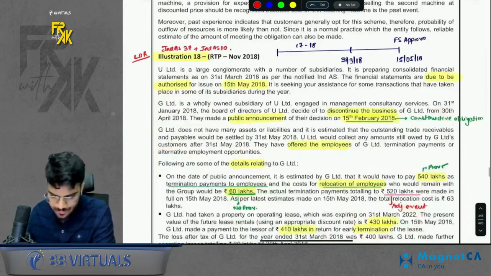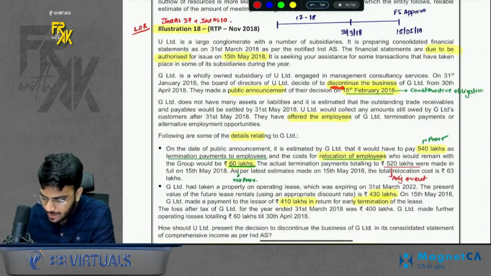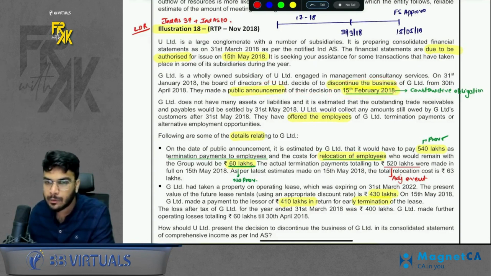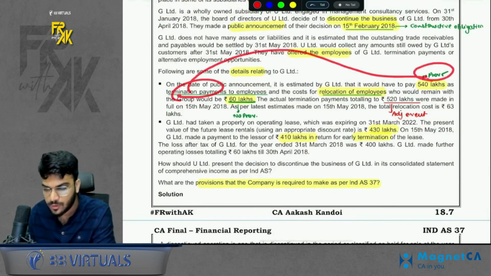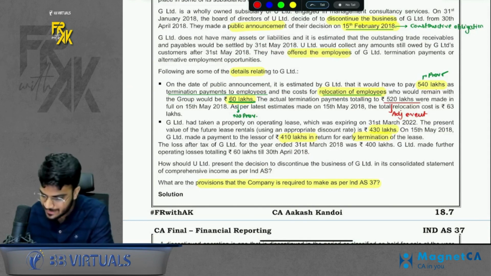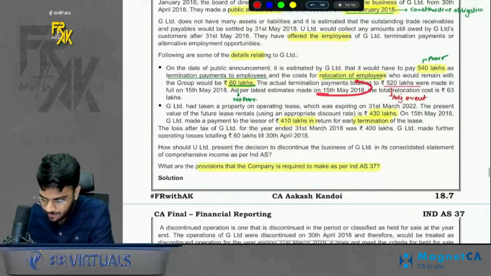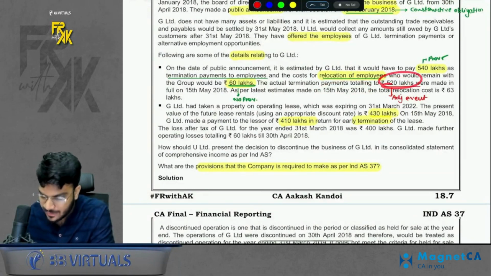Then the next question is illustration number 18, a very good question based on restructuring. So basically what we are doing is we are discontinuing a business. Obligation, we announced the same on 15th Feb. So obligation has arisen. Now, when we discontinue a business, we are terminating some employees. This termination payment will form part of the provision, 540. But also there is Ind AS 10 involved here, adjusting event. So basically 540 was the normal provision, but when the FS are approved, by that date we have new information that actual payment was only 520. So we will treat it like an adjusting event and consider 520 lakhs.